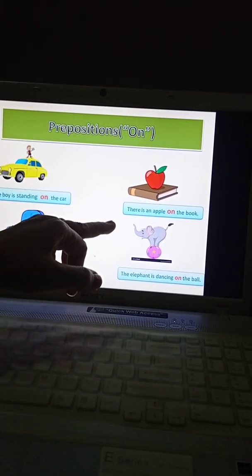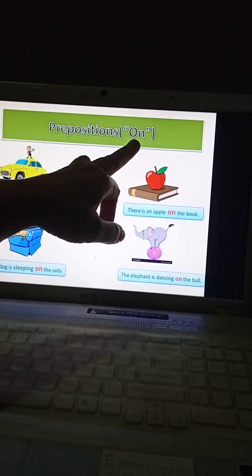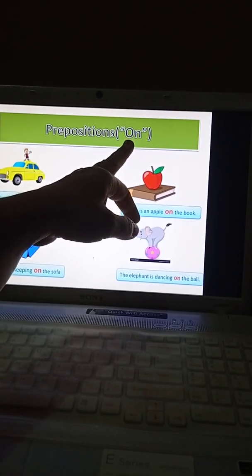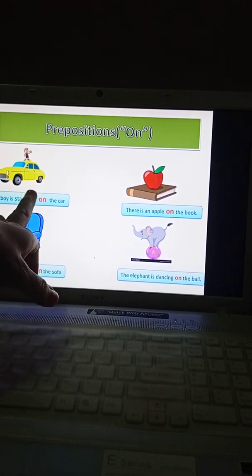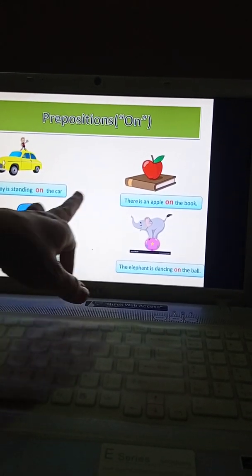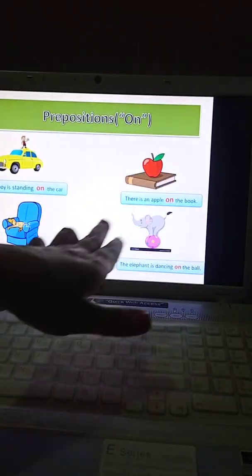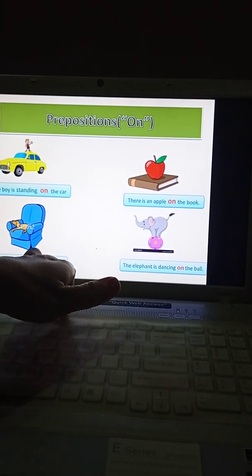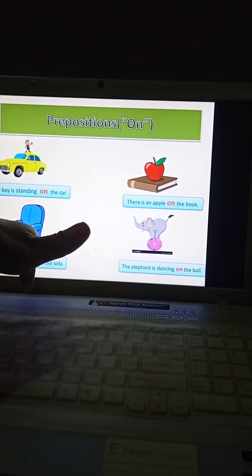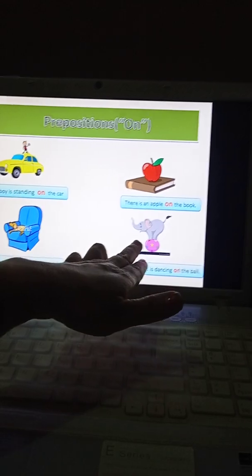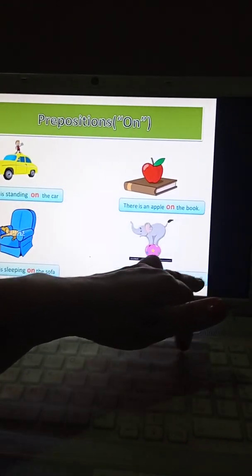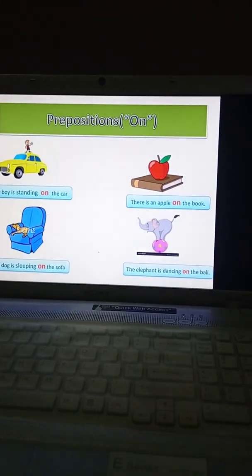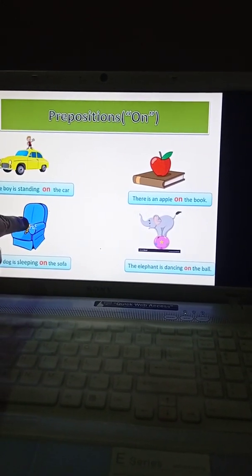So this is the preposition on, and we have made use of on by using different figures. On the car, on the book, on the sofa. Who is sleeping on the sofa? The dog is sleeping on the sofa, and the elephant is dancing on the ball. So this was about the on preposition, children.